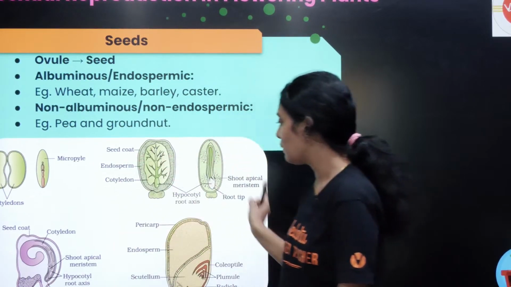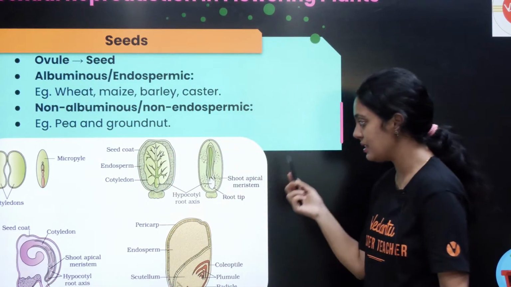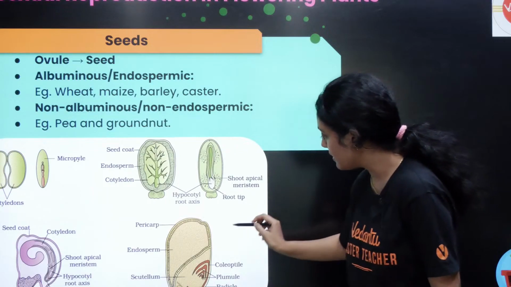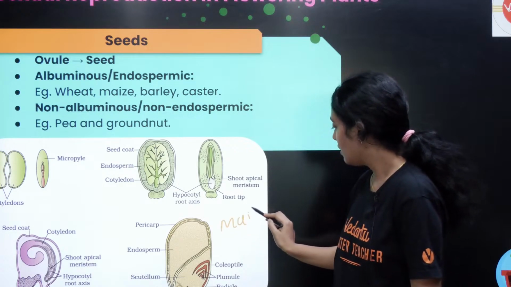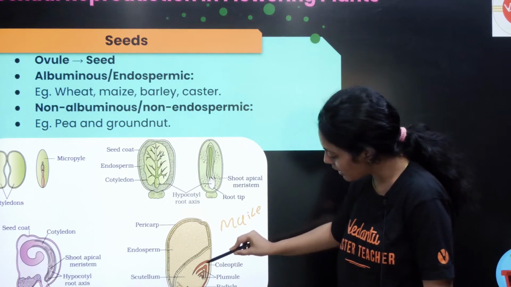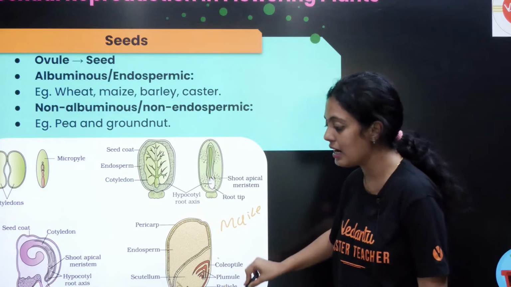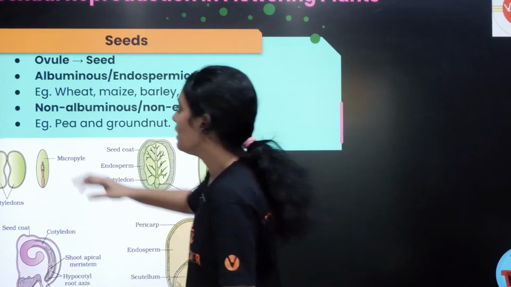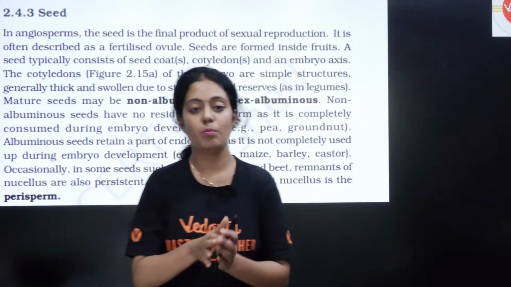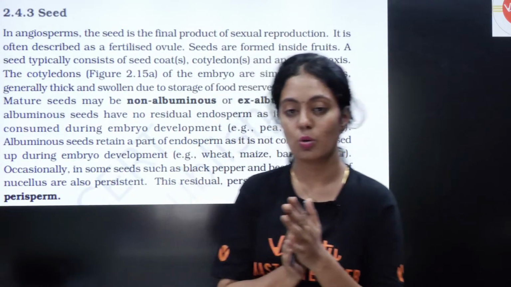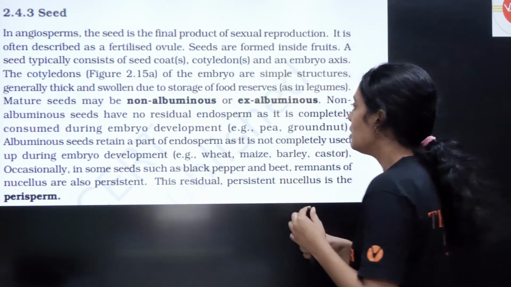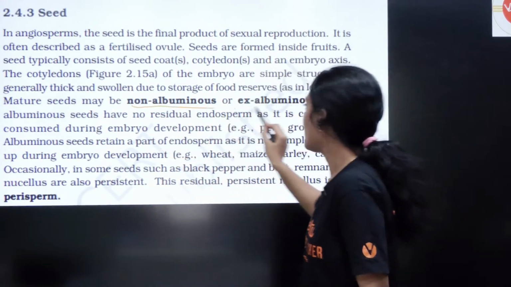Okay, they have given pictures of different kinds of seeds here. Okay, here you can see this is your maize. Okay, you can see a coleoptile, you can see plumule, you can see radicle, and you can see coleorhiza. Okay, so that's very very important. இப்போ seed பத்தி உங்க textbookல கொடுத்திருக்க ஒரு image. Okay, so you have non-albuminous or ex-albuminous.